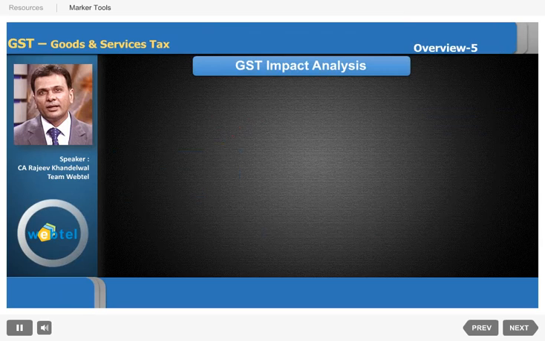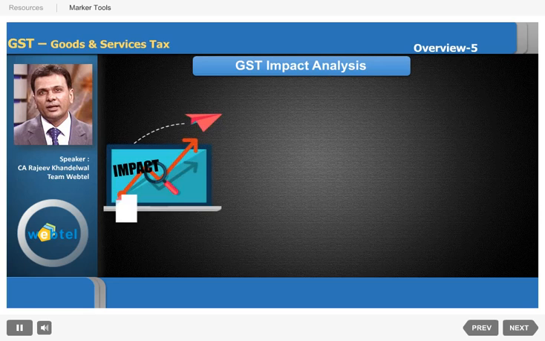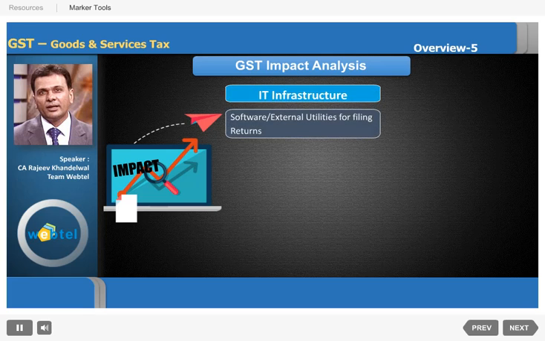Then another sector that will be impacted will be the IT infrastructure. IT, because for everything IT is being used these days. Information technology is the buzzword, we are aware. And now we will need to continue that legacy that we are carrying on, that computers and the hardware and the software, how they will function post GST. Whatever is required under GST, the software that we are using presently, will they be able to fulfill that?